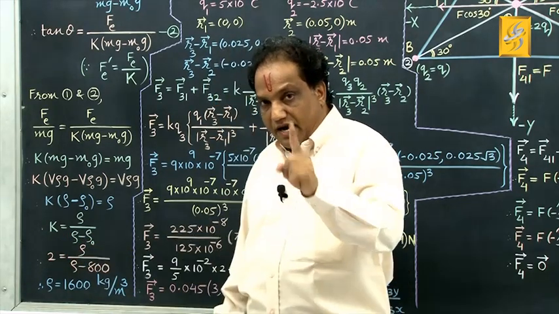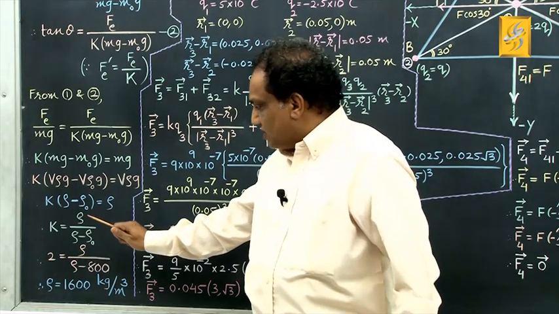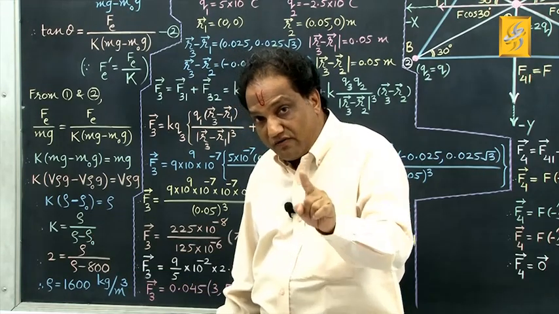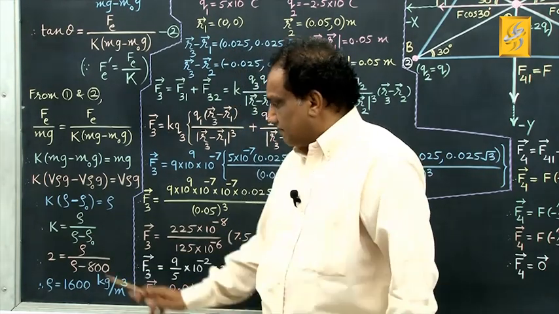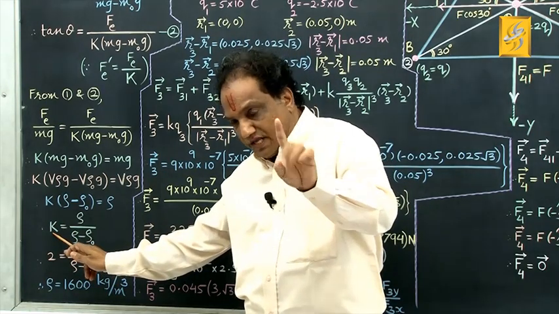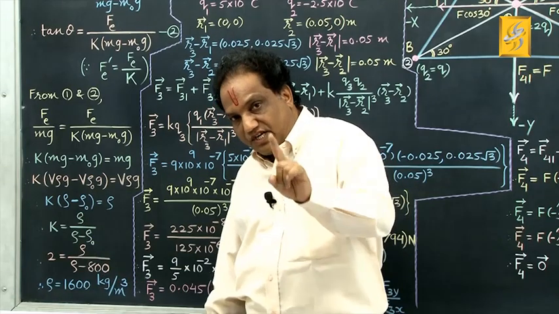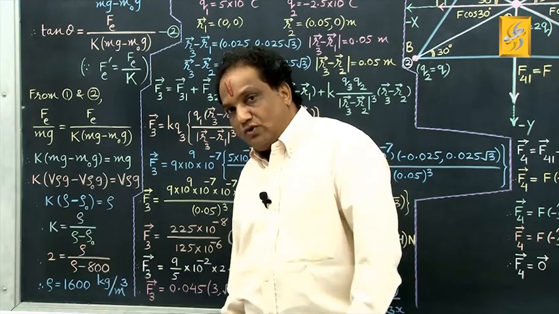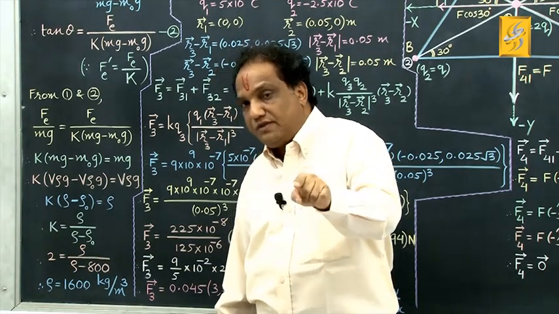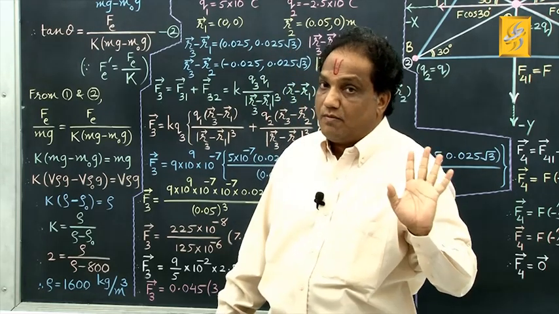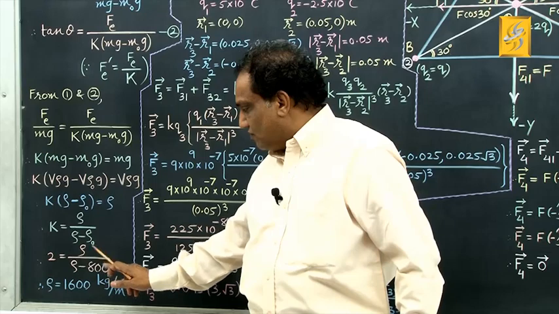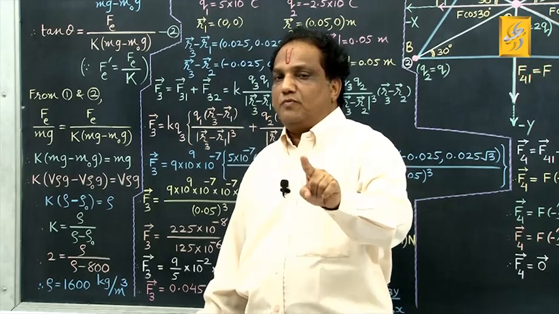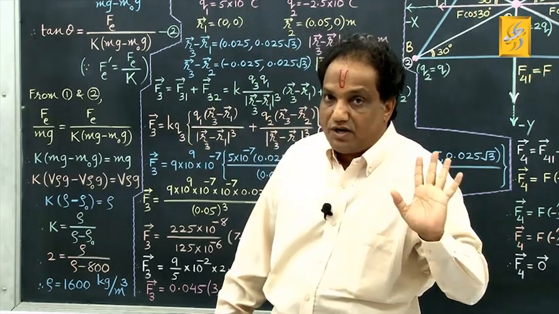What is capital K? The dielectric constant of the given liquid. What is rho? The density of the material of the sphere. What is rho 0? The density of the liquid medium, which is right now kerosene. The dielectric constant for kerosene they have given as 2. Rho is the density of the material of the sphere which we need to find, so keep rho as it is. What about rho 0? The density of the liquid, kerosene, which they have given in the statement as 800 kilogram per meter cube. Put the value of rho 0, 800 kilogram per meter cube. Simplifying, the value of rho comes out to be 1600 kilogram per meter cube.